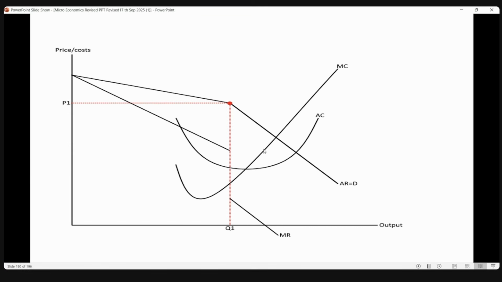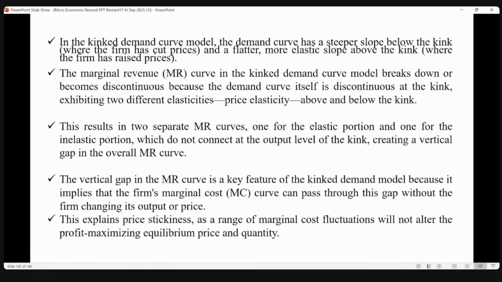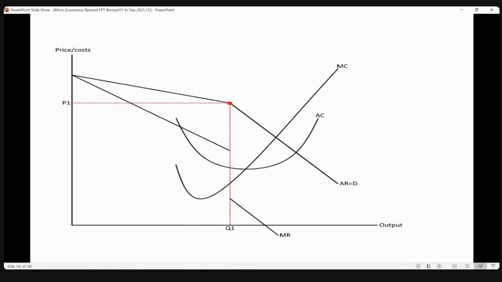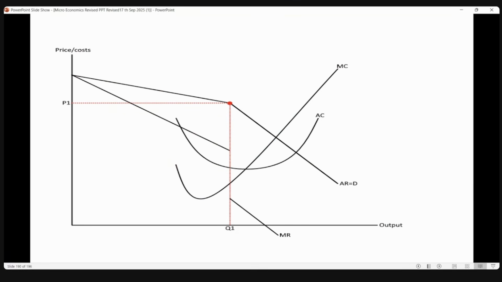Oligopoly, only one diagram. We did not differentiate between short run and long run. Of these two diagrams, prepare only one diagram, whichever is easy for you. Both are the same diagrams. Listen carefully. The diagram presents the same cost curves. You are seeing marginal cost and average cost. Average cost presents how much you are spending. Marginal cost is also presenting how much you are spending for one extra product.